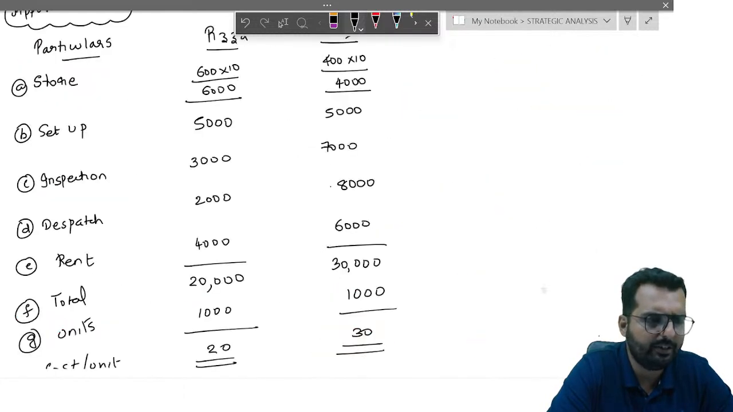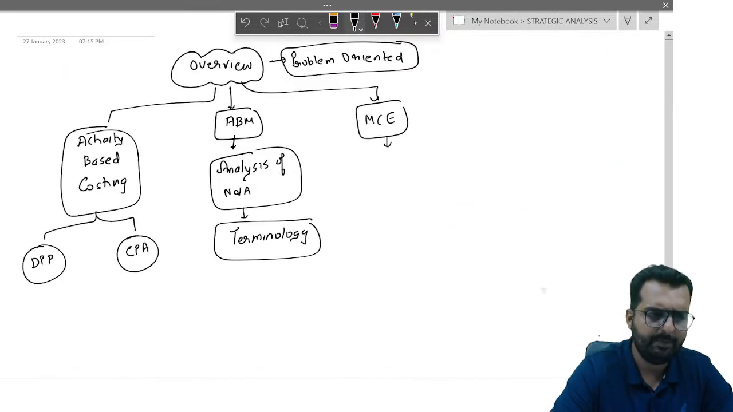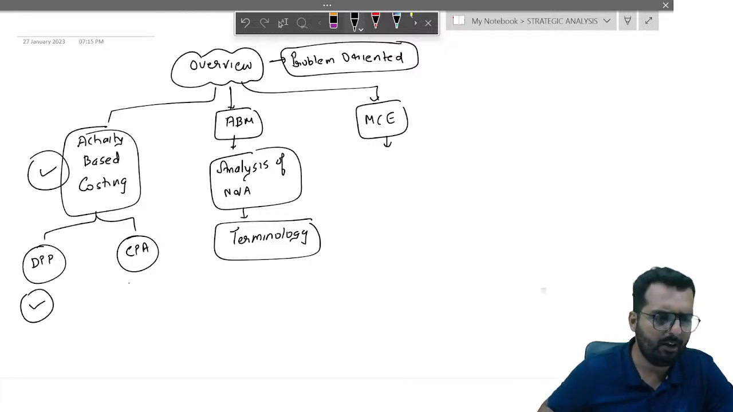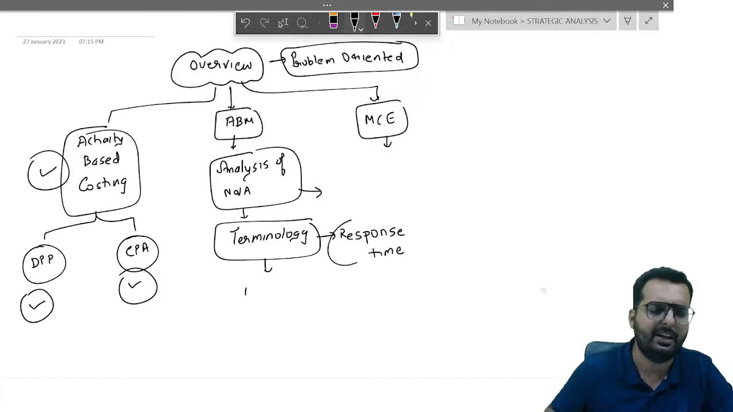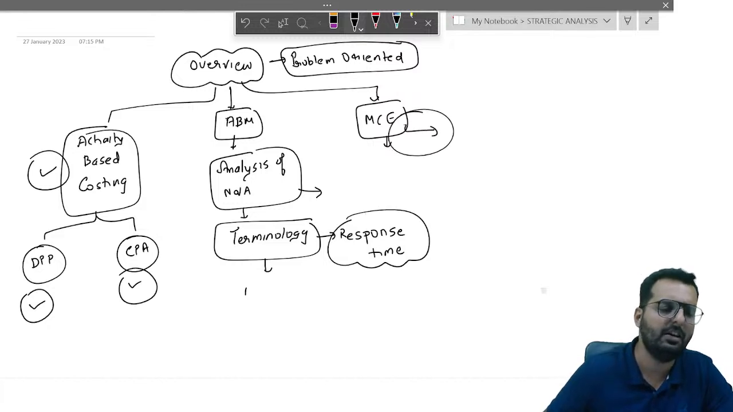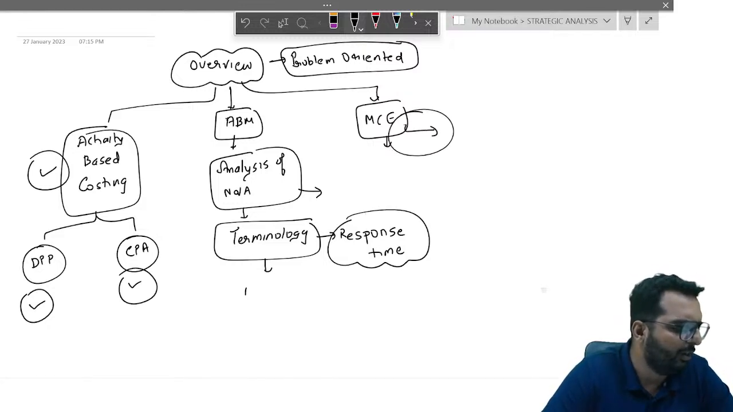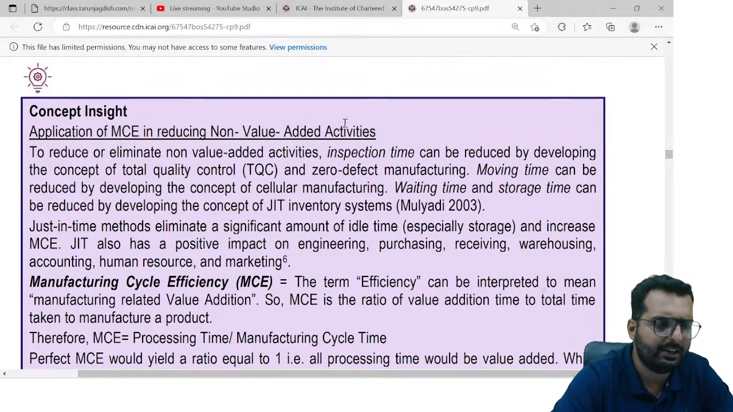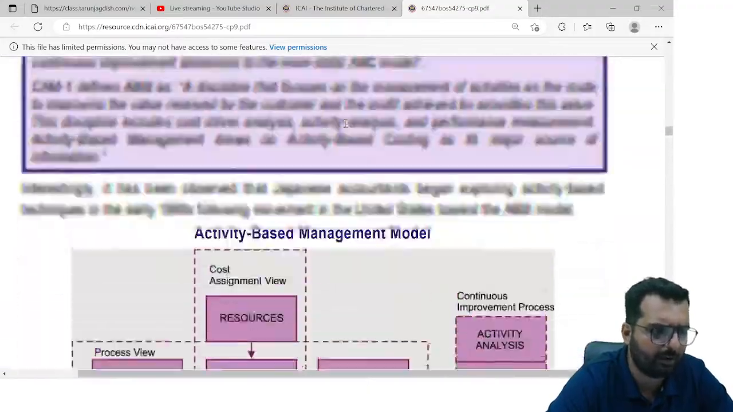So let me go back to the initial overview that I gave you. We have learnt about activity-based costing. We learned about DPP, CPA, ABM, analysis of non-value added activity. Here we learned many activity terms like manufacturing cycle time, response time, etc. All that is what I call terminology. And finally, you have manufacturing cycle efficiency. So I have covered all these points, friends. Do you have any doubt? Please let me know. Else I'll go to the textbook and tell you the important questions to work out.